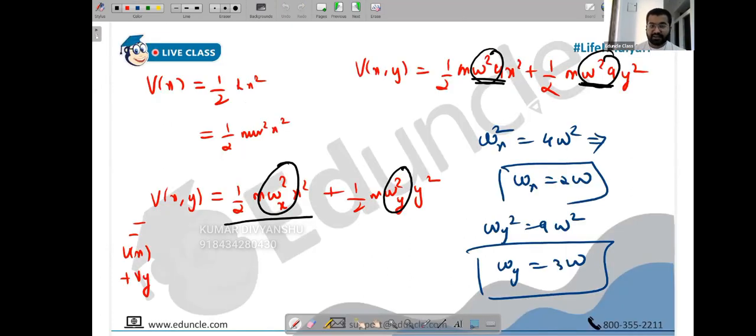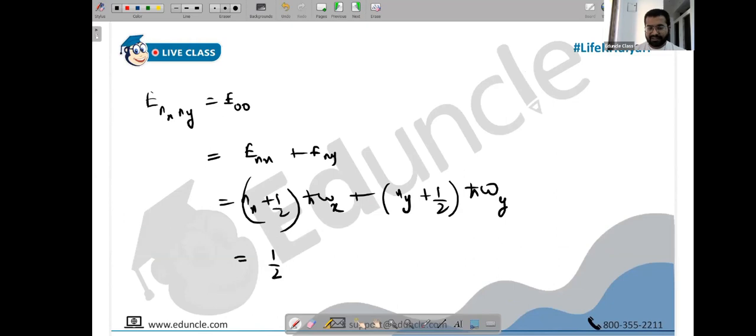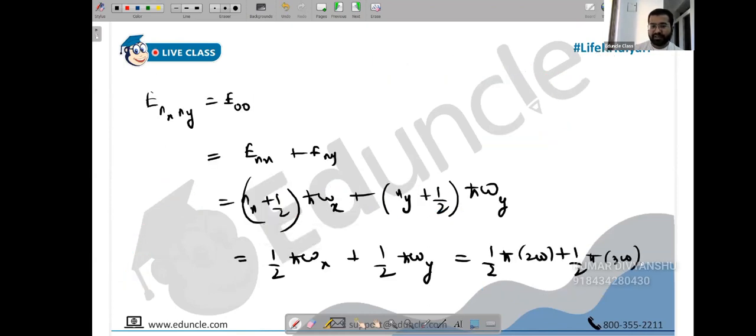So what do we have? nx and ny are basically 0, we have the lower limits. So 0 plus half, we just have half h bar omega x. 0 plus half, we have half h bar omega y. So the answer is half into h bar times omega x. What is omega x? Omega x is 2 omega. Plus half into h bar into omega y. Omega y is 3 omega. So the 2 gets cancelled, h bar omega plus 3 by 2 h bar omega. Your answer is 5 by 2 h bar omega.